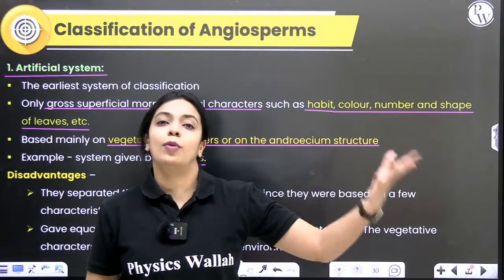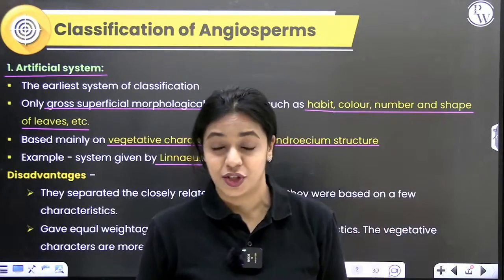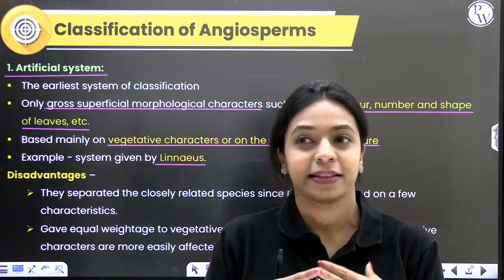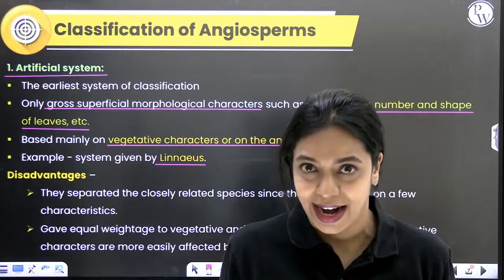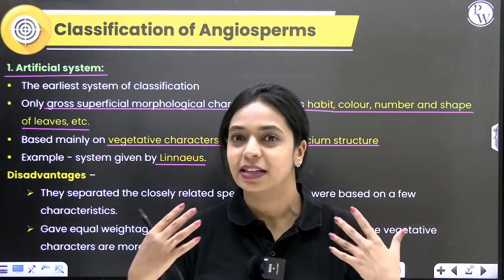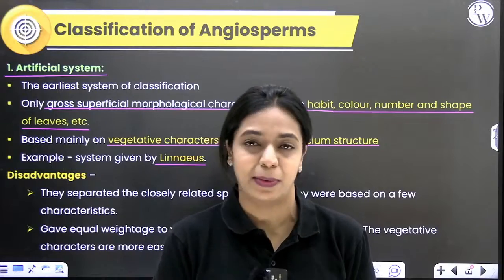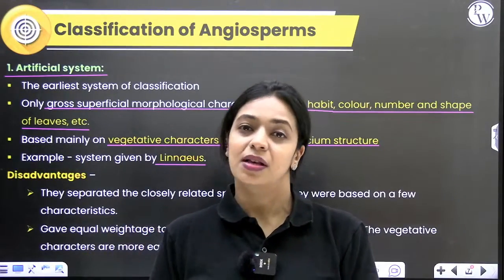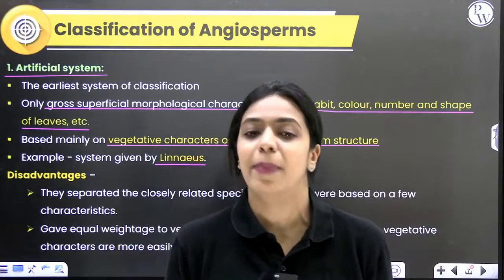At that time, probably microscopy was not very much evolved. They could not look inside the plant cells and identify the ultrastructure. They could not identify or find out about the anatomy. So all of that was not possible. So whatever was visible to the naked eye, they made use of the same characters in order to classify plants. It was okay to classify it using those, but it had some drawbacks as well.